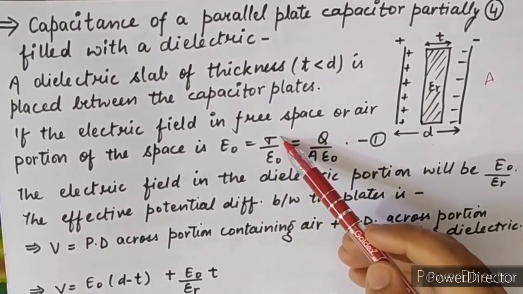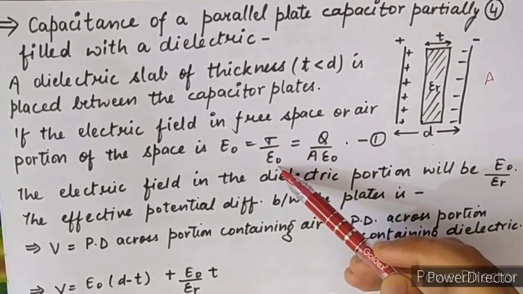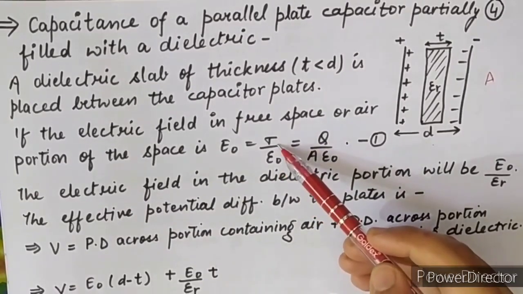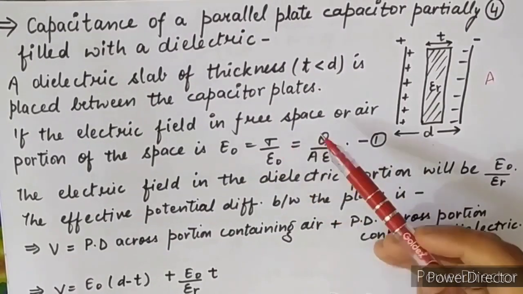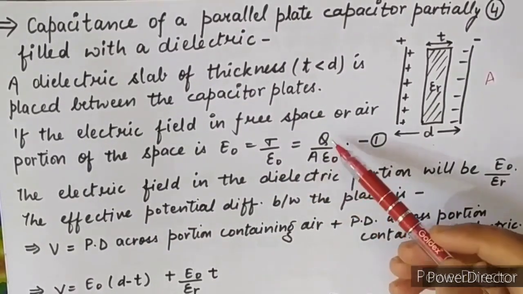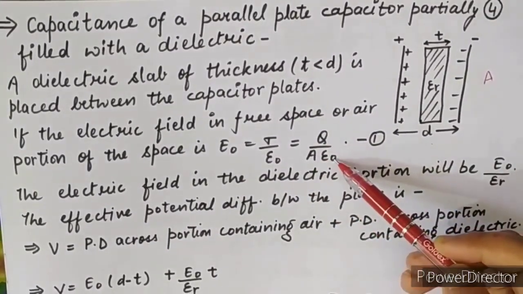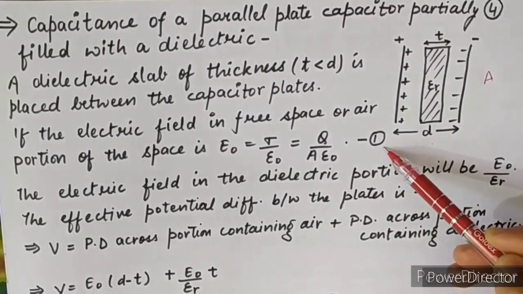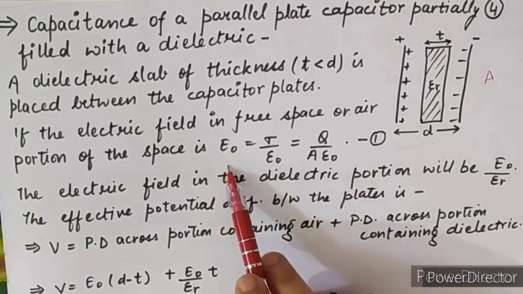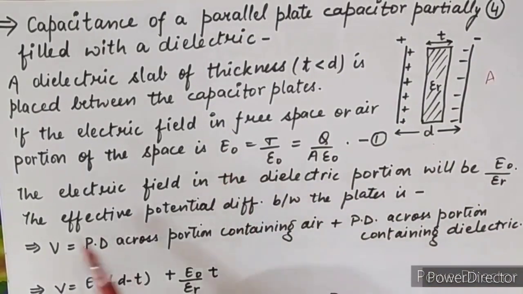Sigma is the surface charge density, epsilon naught is the absolute electrical permittivity of free space. Surface charge density is charge upon area, so E naught equals charge upon area into epsilon naught. This is equation number 1, the value of the electric field in free space or air.